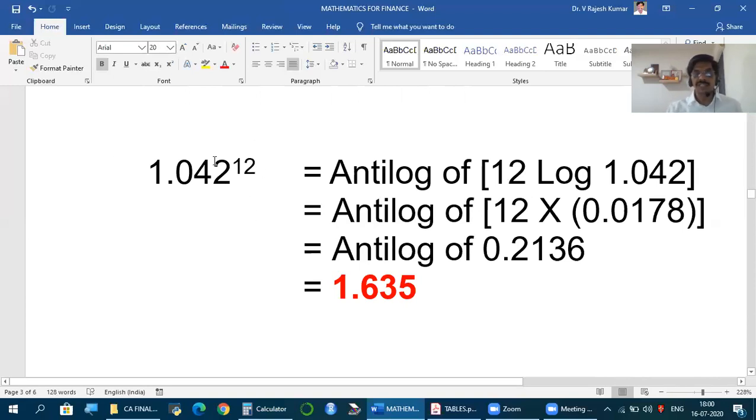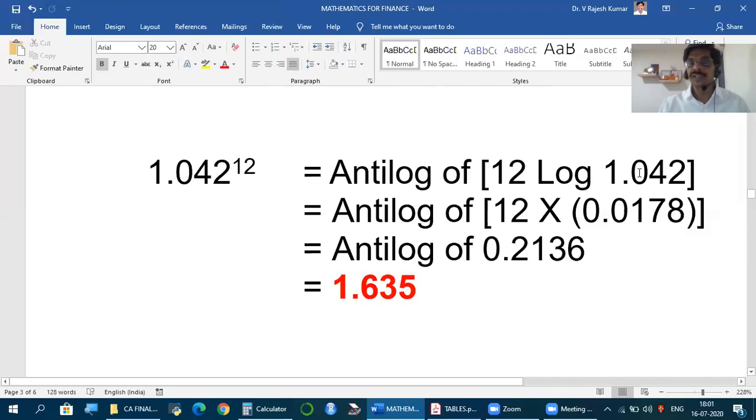As I said, first convert this into log, make the calculation, then reconvert by taking the antilog. So this is how we write it. The power becomes the coefficient: 12 log 1.042. First, when you convert 1.042 to the power of 12 into log, it is 12 into log 1.042. And after calculating, if you take the antilog, you get the answer.